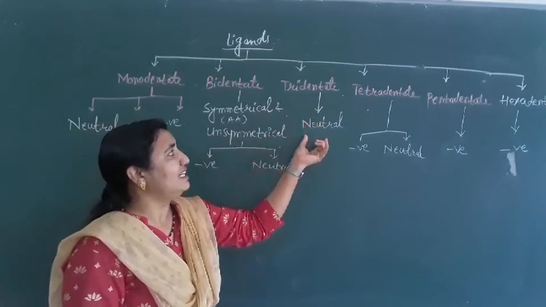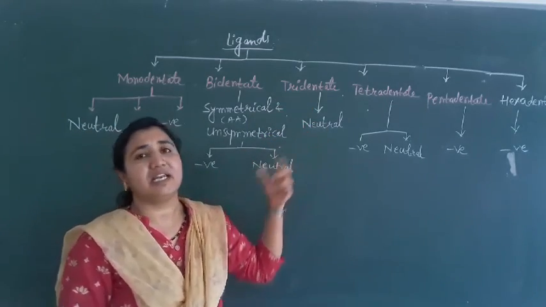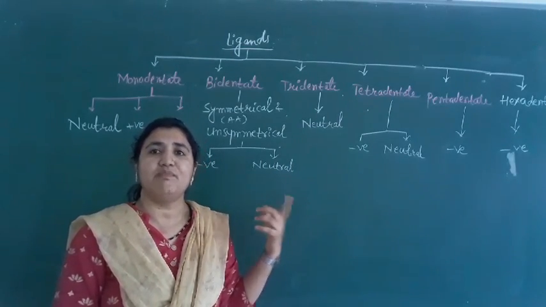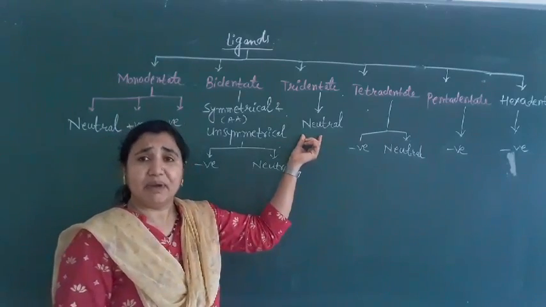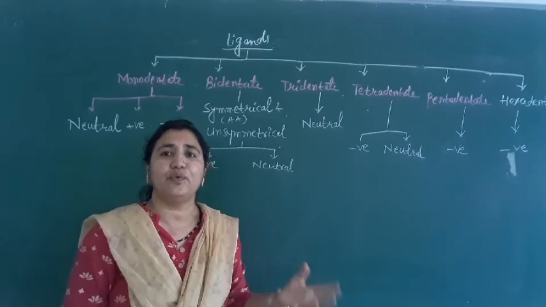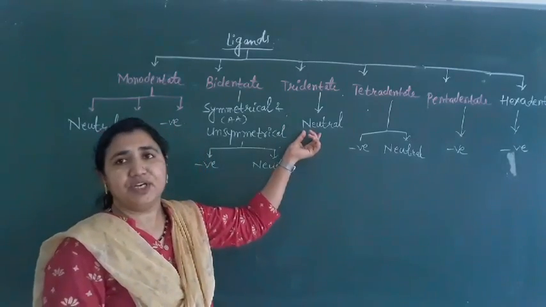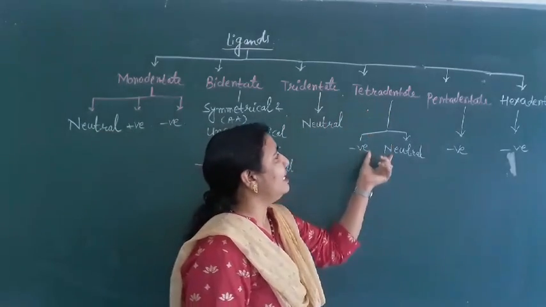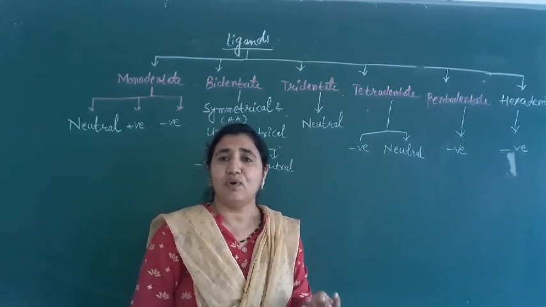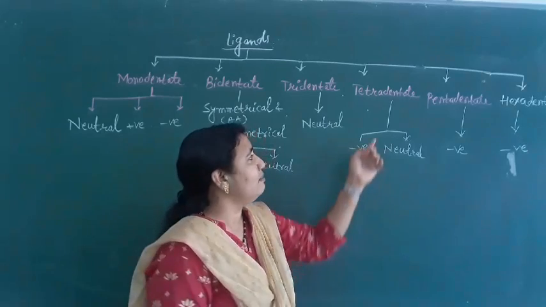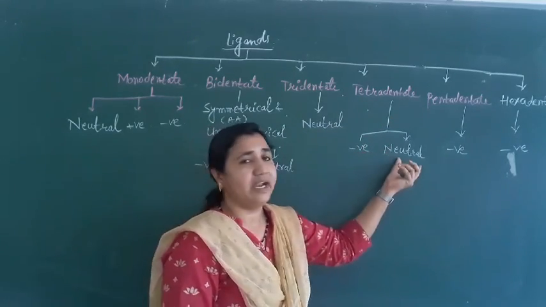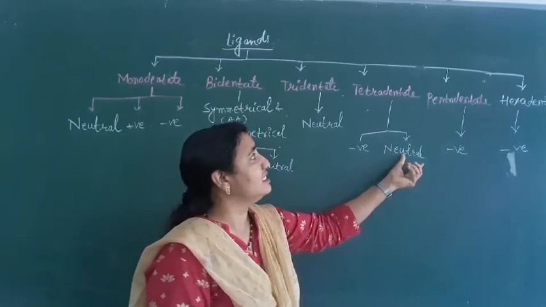Next we have tridentate ligands. Tridentate ligands contain three donor atoms and can form three coordinate bonds with the central metal atom. The tridentate ligands are neutral only, not negative. Next, tetradentate ligands contain four donor atoms and can form four coordinate bonds with the central metal atom, and these are of two types, negative and neutral tetradentate ligands.